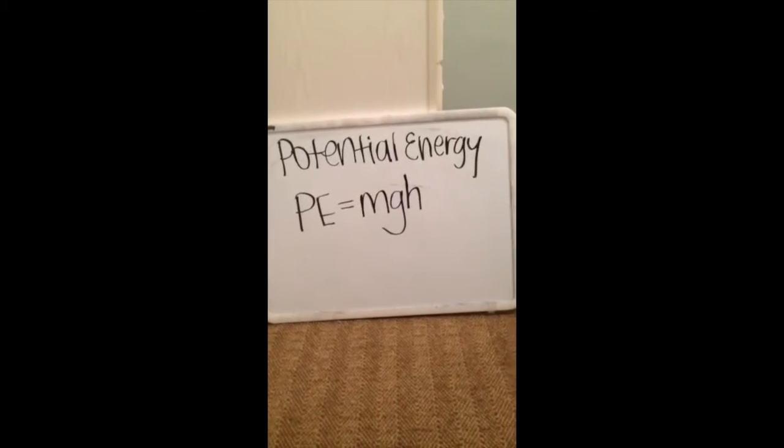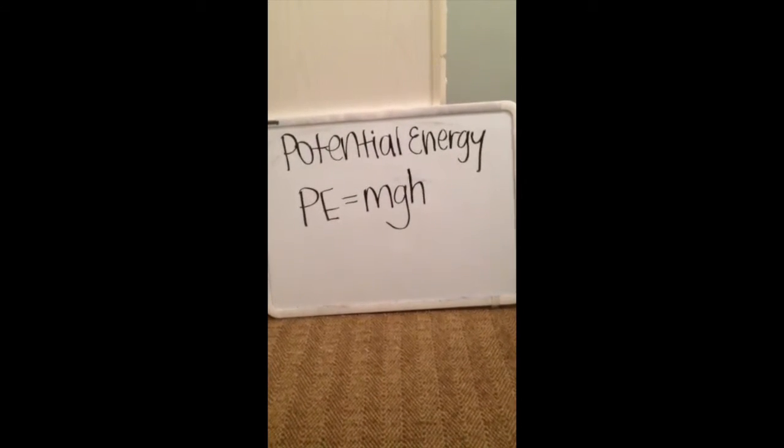Potential energy is the energy of a body or a system with respect to the position of the body or the arrangement of the particles of the system. Some examples of potential energy: a rock sitting at the end of a cliff has potential energy. If the rock falls, the potential energy will be converted to kinetic energy. Another one is potential energy equals weight times height.